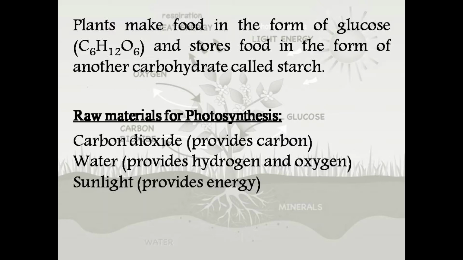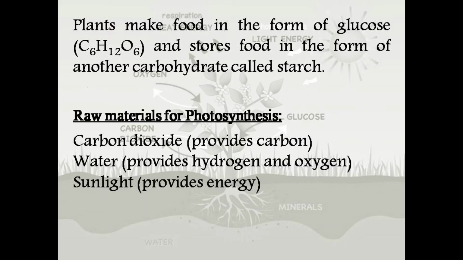Another important thing is that if plants need to store this glucose, they store it in the form of another carbohydrate which is called starch. Now as you can see here, the chemical formula of glucose suggests that it comprises three elements: carbon, hydrogen and oxygen. Now the question is where these three elements are coming from.